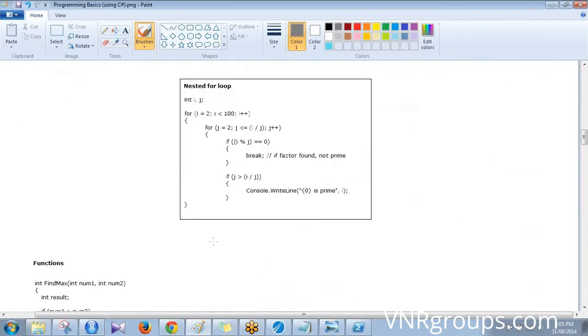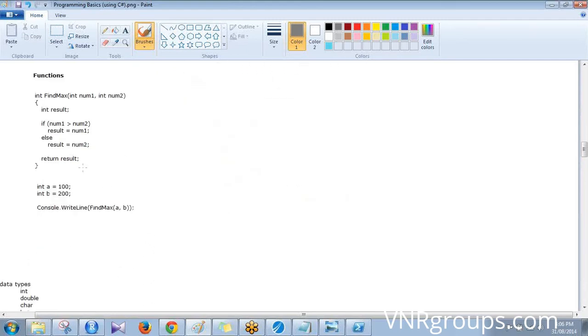Okay. Now one of the core important concepts of programming is functions. Why you need functions is because there will be times when you have some reusable code and you don't want to write the code all the time. You put them somewhere and then whenever you have that functionality needed, you will call this code so that code reuse happens. You don't have to waste time writing things again and again.